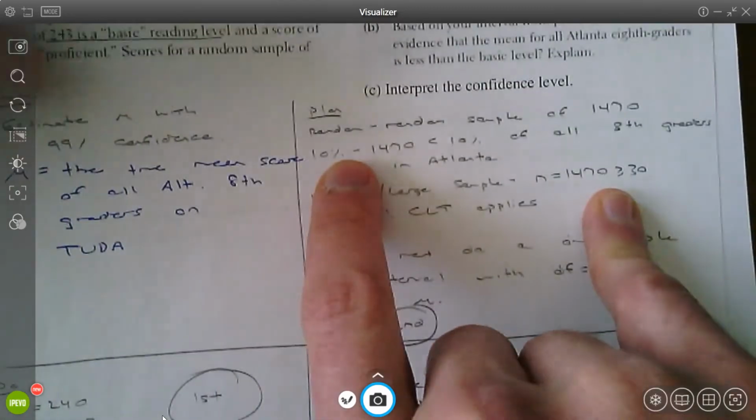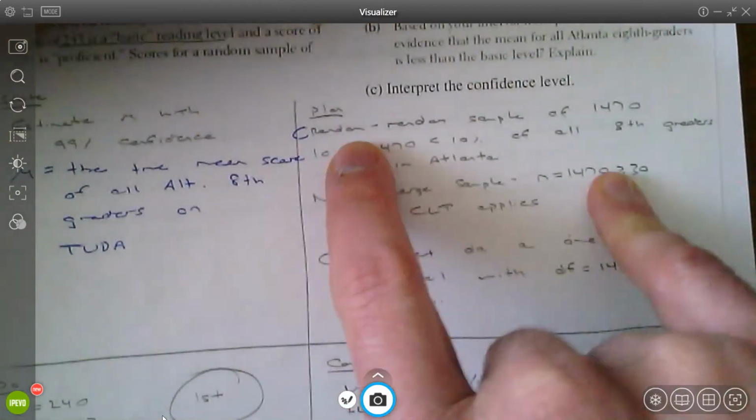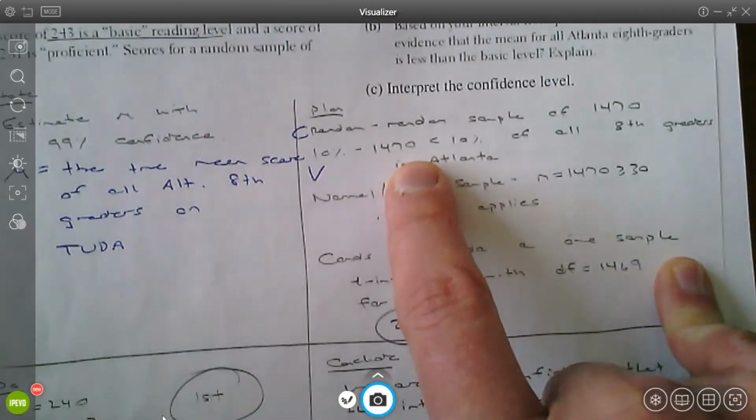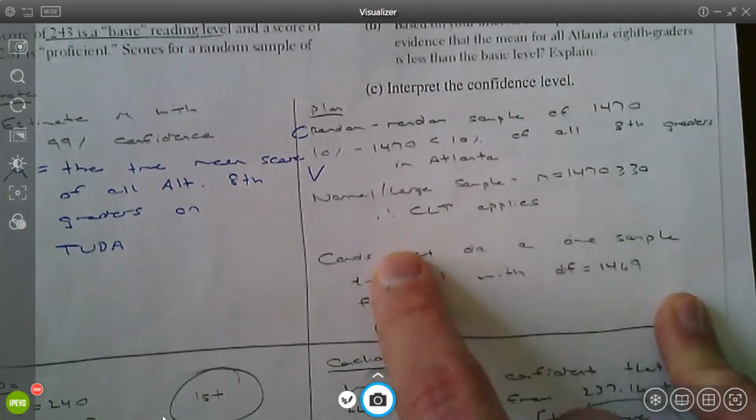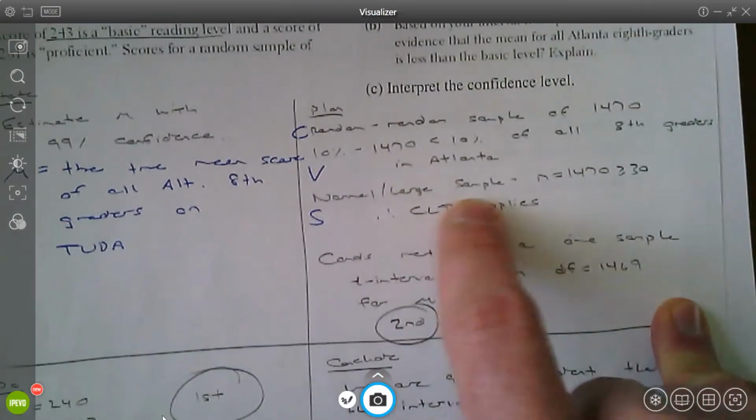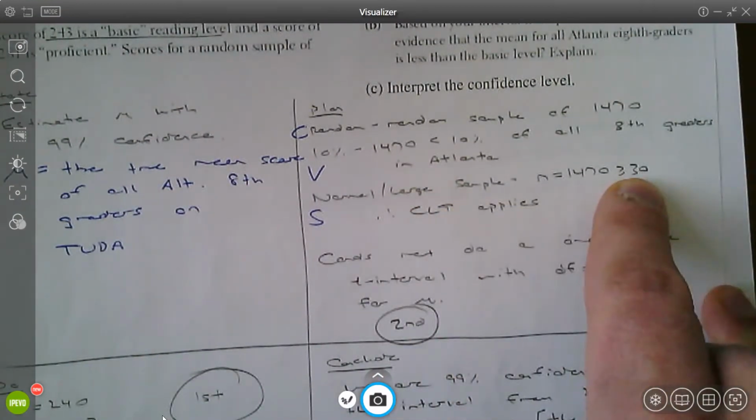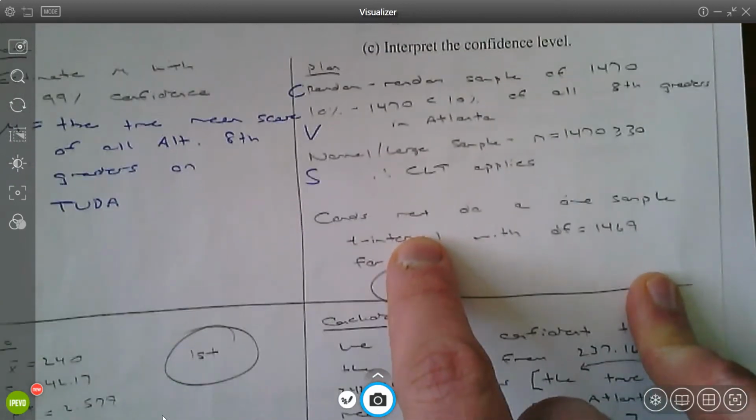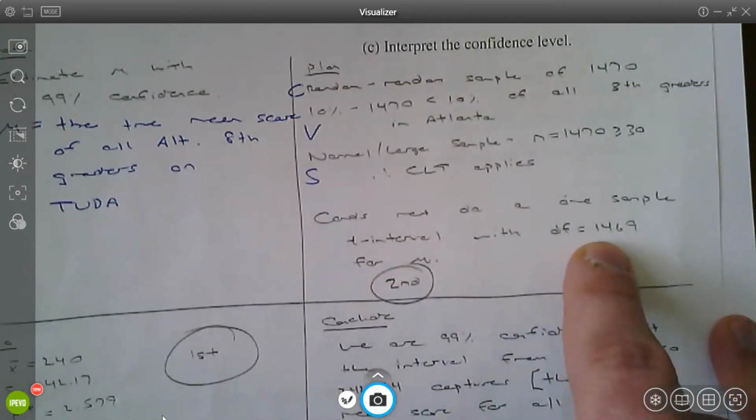So for the plan step, for the center, it was a random sample of 1470. Variability: 1470 is less than 10% of all eighth graders in Atlanta. The shape: normal, large sample. Our sample size is at least 30, so the central limit theorem applies. Conditions are met. We're going to do a one sample t interval. The degrees of freedom, 1,469.